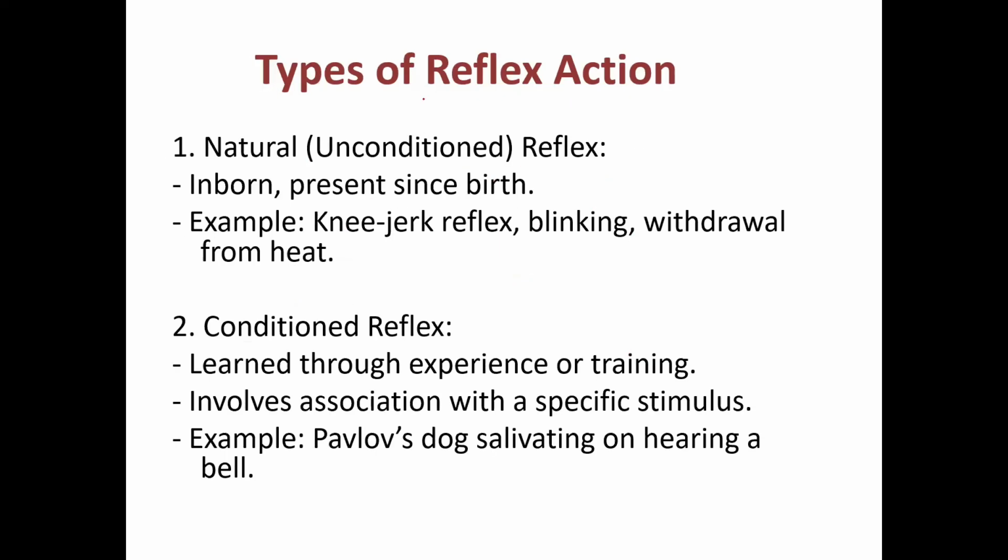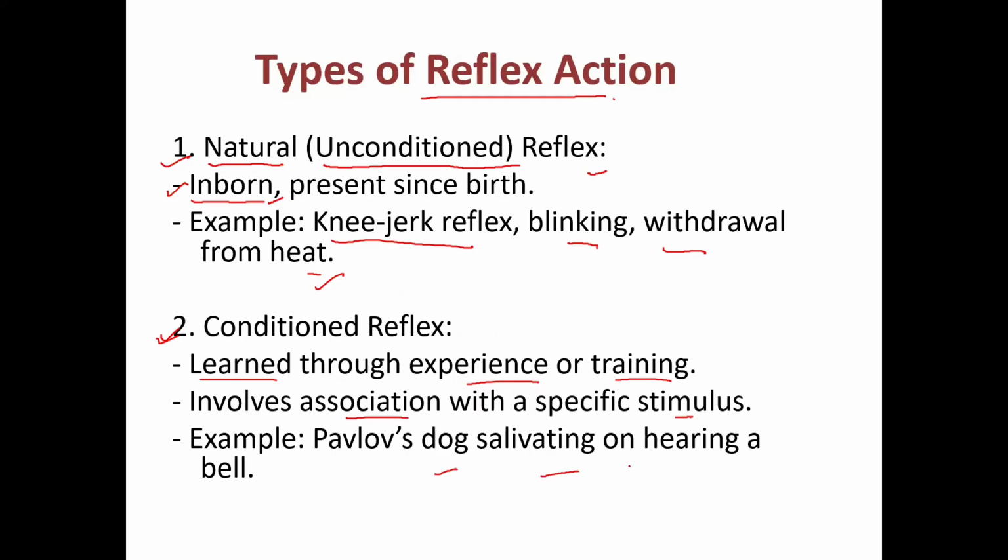Come to the types of reflex action. There are two types of reflex action. First is natural, or unconditioned, reflex. This reflex is present in us since birth. Examples: knee jerk reflex, blinking of the eye, withdrawal from heat. These are the natural kind of reflex action. Whereas conditioned reflex actions are those which we learn through experience or training, involving association with a specific stimulus. For example, Pavlov's dog salivating on hearing a bell.